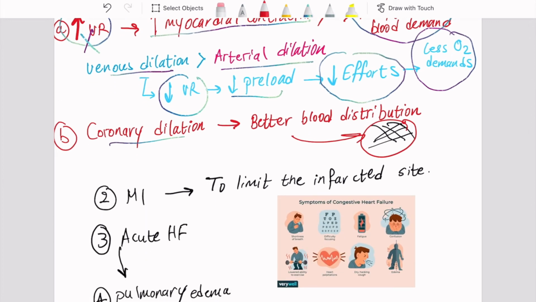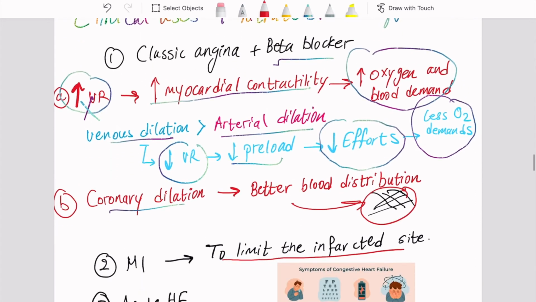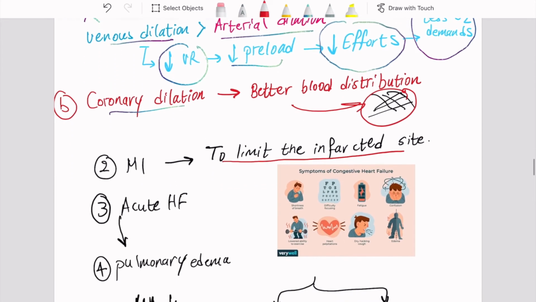Now the second category of patients that will benefit from nitrates are patients with MI. Why do we give them nitrates? We give them nitrates to limit the infarcted area. Okay? We give them nitrates to limit the infarcted area.